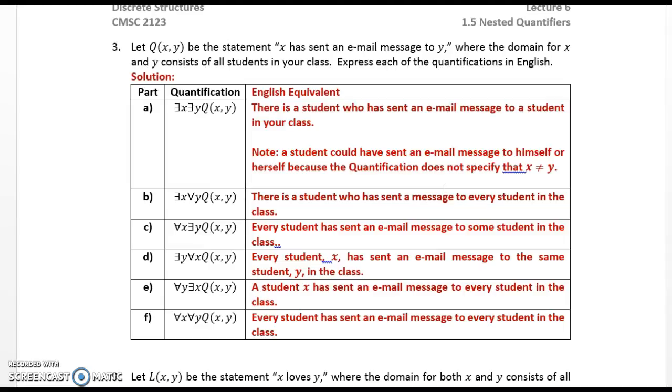B. There exists X for all Y, Q of X, Y. There is a student who has sent a message to every student in the class. For all X, there exists Y, Q of X, Y. Every student has sent an email message to some student in the class. There exists Y for all X, Q of X, Y. Every student X has sent an email message to the same student Y in the class. For all Y, there exists X, Q of X, Y. A student X has sent an email message to every student in the class. For all X, for all Y, Q of X, Y. Every student has sent an email message to every student in the class.